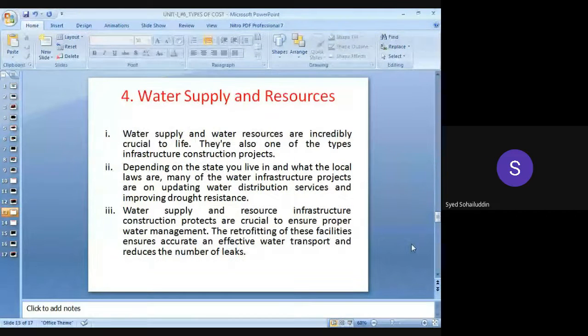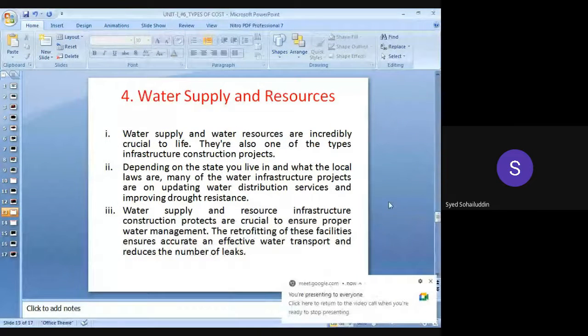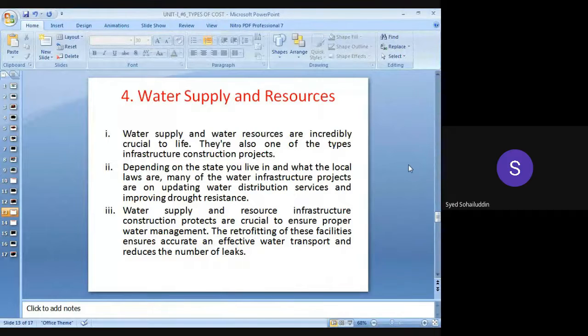Next is water supply and resources. Again, an important area considered under the infrastructure projects is water supply and resources. Okay, so water supply में क्या होगा? Water supply and water resources are incredibly crucial to life, because water is the basic need of human beings. So water supply lines and the water resources from upstream to downstream, that is from the dams or the various upstream sides, we have to supply the water so it can be used in daily needs.